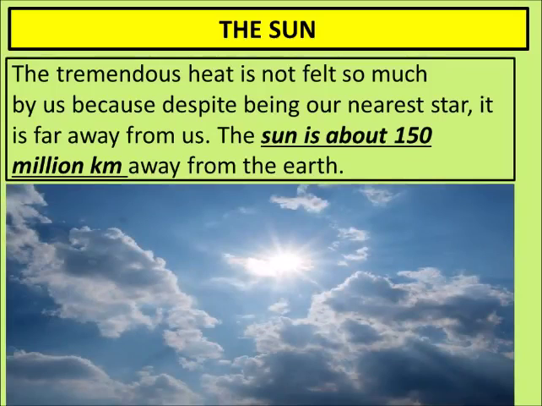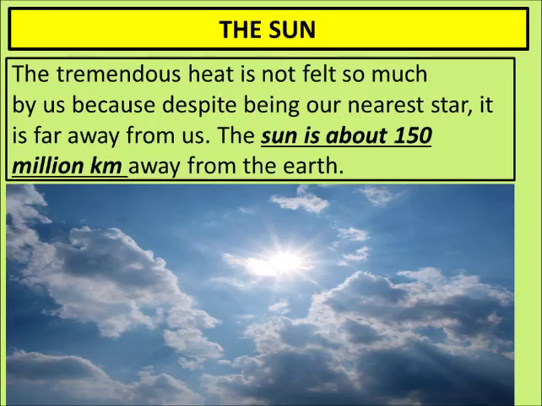The tremendous heat is not felt so much by us because despite being our nearest star, it is far away from us. The sun is about 150 million kilometers away from the earth. When we say that the sun is very hot, then why are we not burning? Why is our planet not burning? This is because the earth is very far away from the sun, at a very comfortable distance.